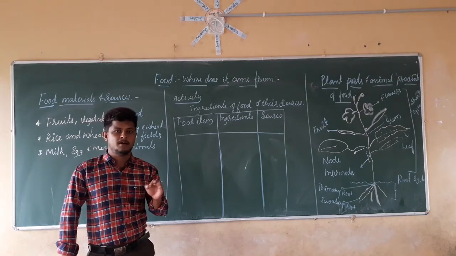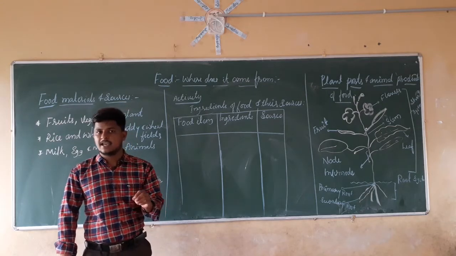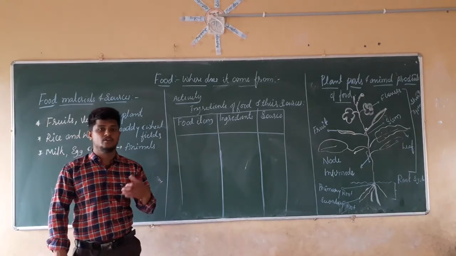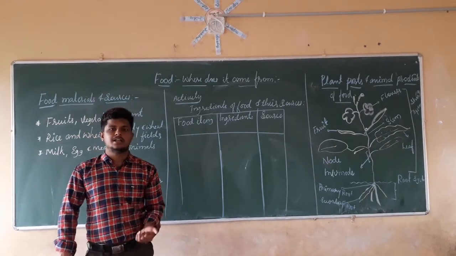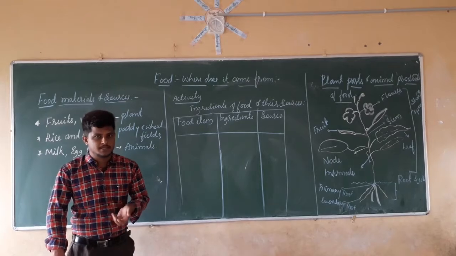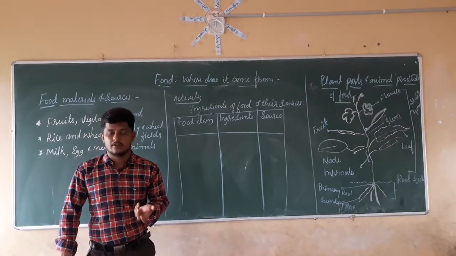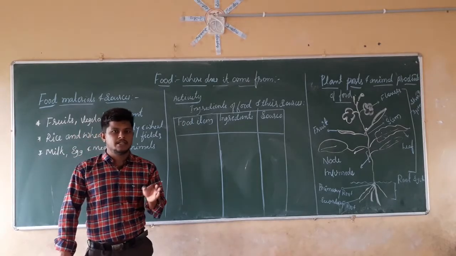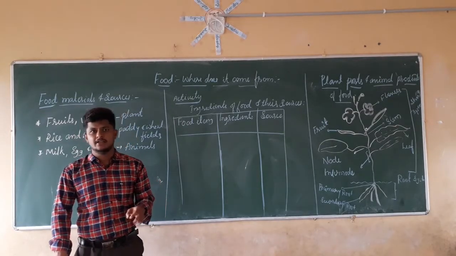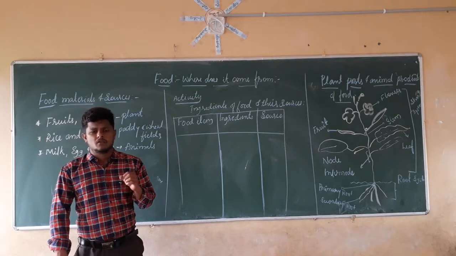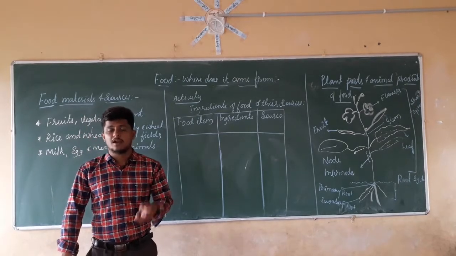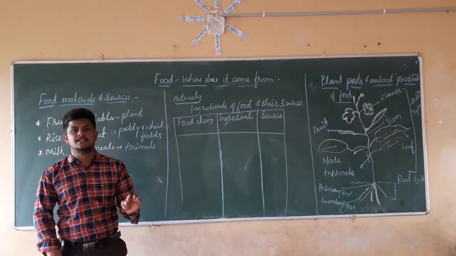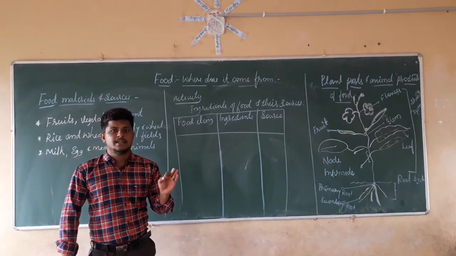For example, for rice we can use salt. In the same manner, for making chapatis we are going to use salt, for making fish curry we use salt, for making egg curry we use salt, and for vegetable curry, dal fry, whatever dish or food item you are going to make, there is a common ingredient, that is nothing but salt.